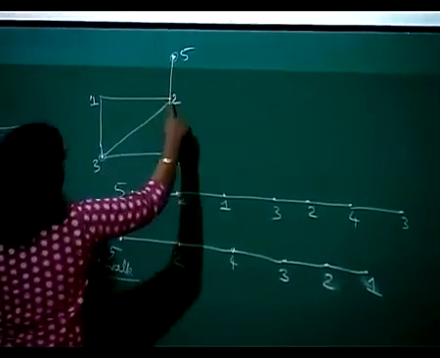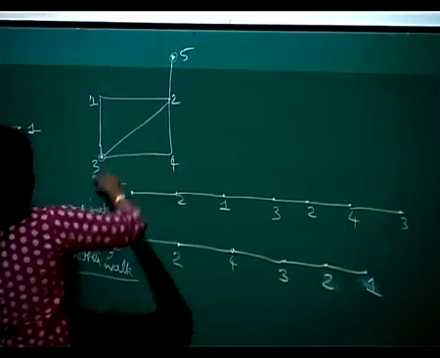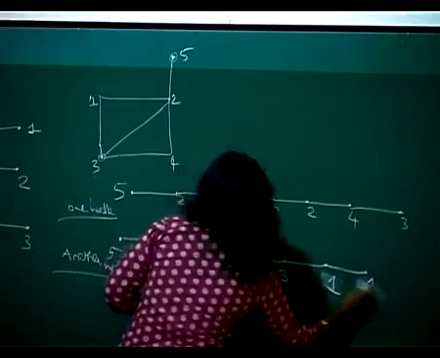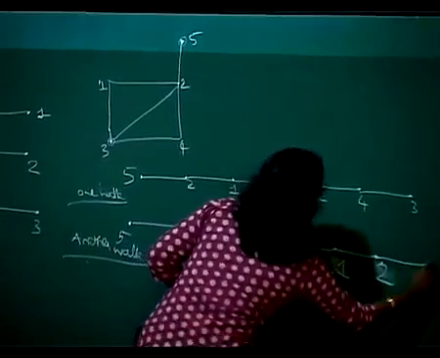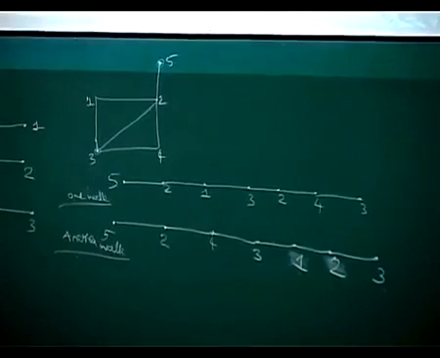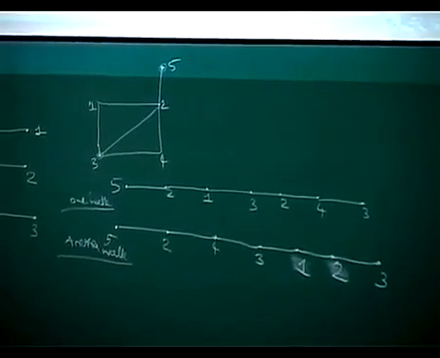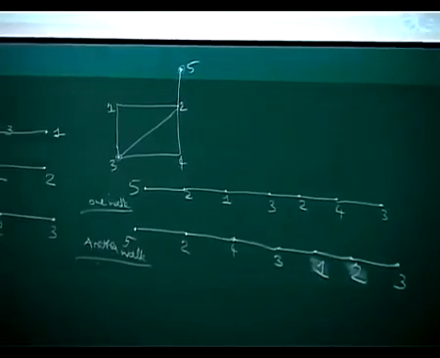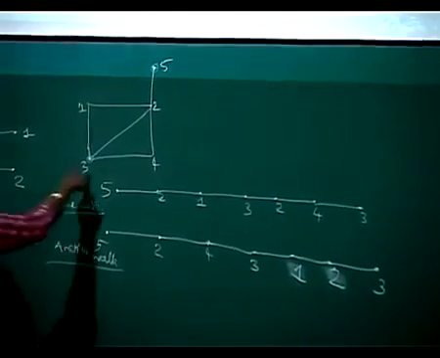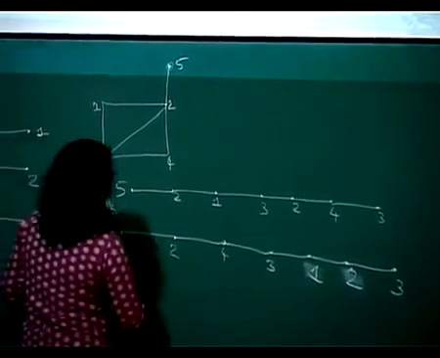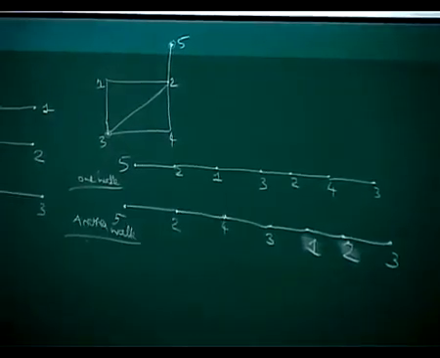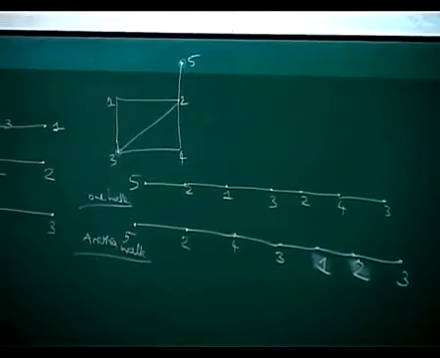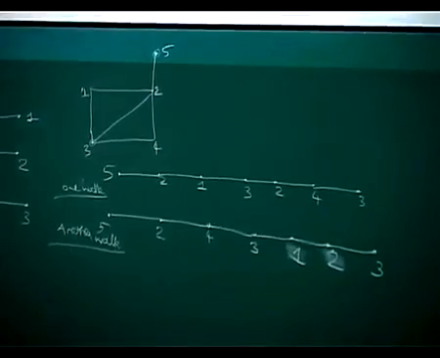Did you cover all the straight lines? 5 to 2, 2 to 4, 4 to 3, 3 to 1, 2 to 3. Okay, very good. So you covered all the straight lines. Tracing out means you have to cover all the straight lines, and all points you have to cover at least once. Points may be repeated. For example, here 3 is repeated. Points can be repeated, but the straight lines should occur only once. That's what tracing out is. Okay? Very good. So there are 3 graphs and you have completed them.